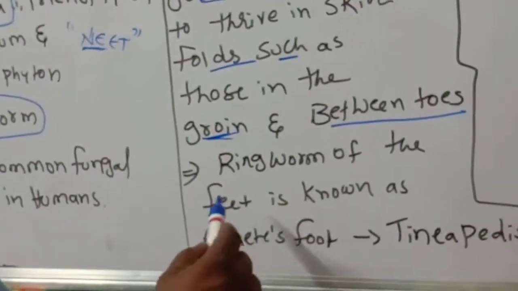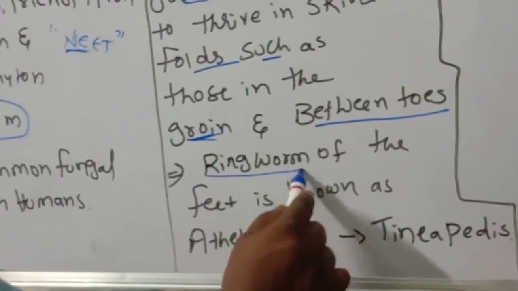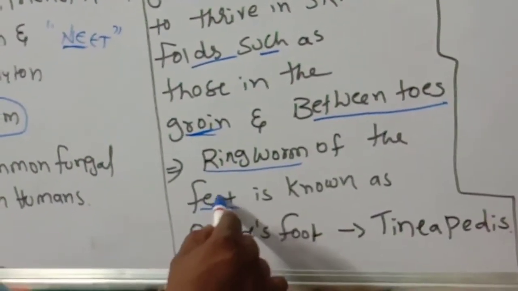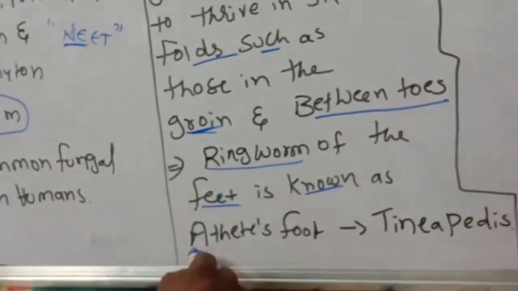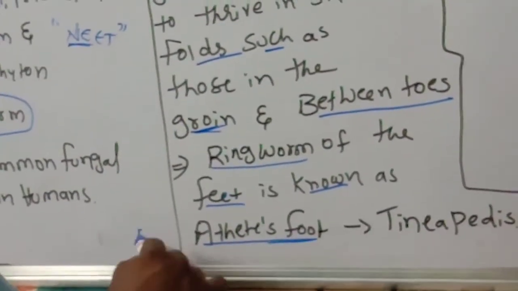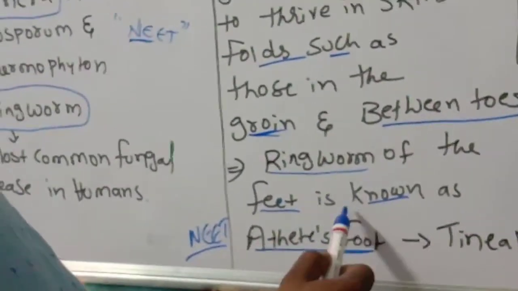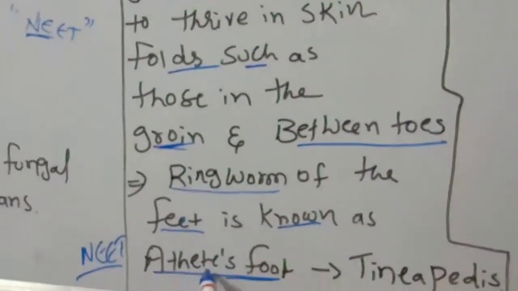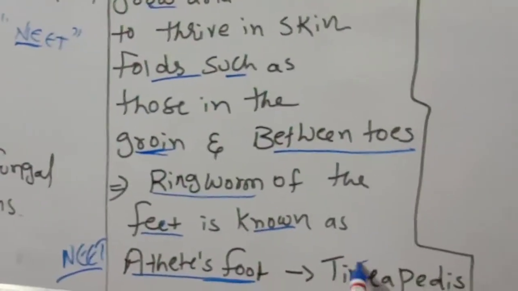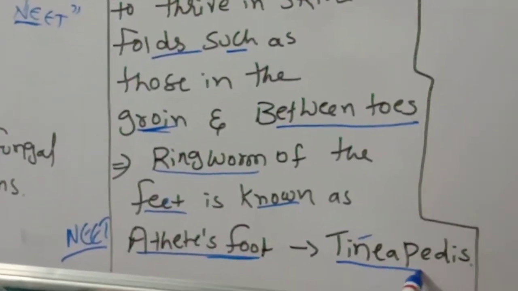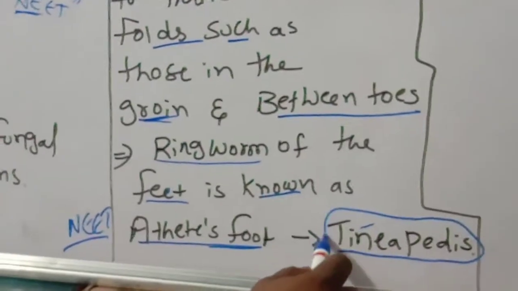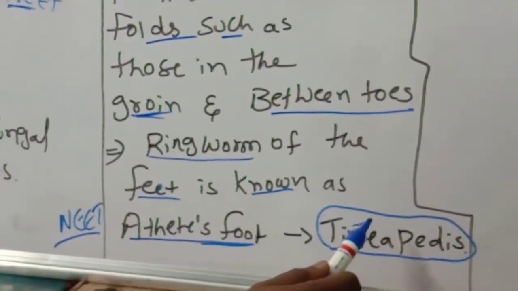Next one is ringworm of the feet. Ringworm of the feet is known as athlete's foot. What do you call it? The causative agent is called Tinea pedis.